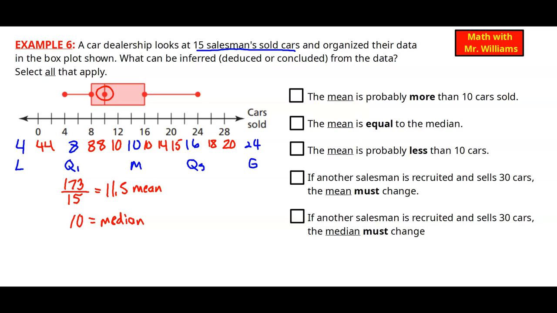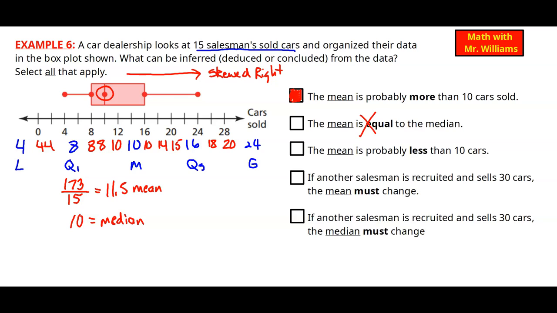So the first question says the mean is probably more than 10 cars. Well, based on the numbers we put in there, the mean is 11.5, so that is going to be a true statement. And you kind of get the idea that it's going to be true just because the numbers are skewed right, meaning that they are spread out more on the right side of the data. All right, so the mean is equal to the median. Well, in this case, the median was 10, the mean is 11.5. It is definitely stretched more to the right side, so we know this one is going to be false.